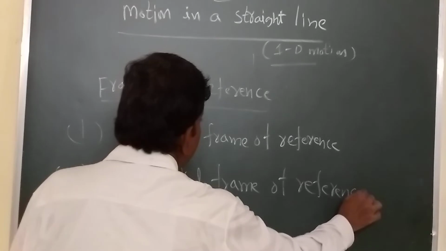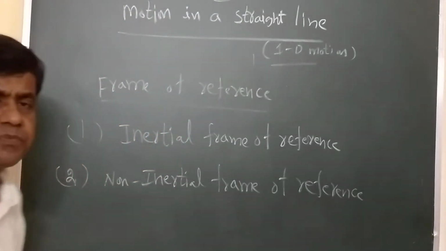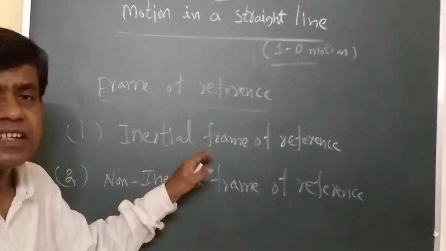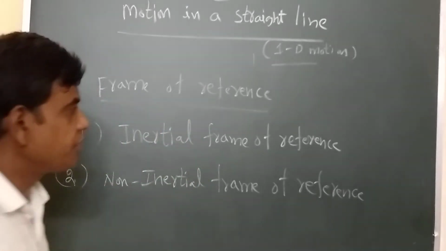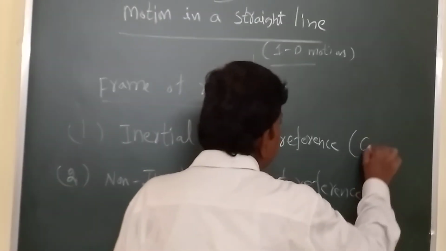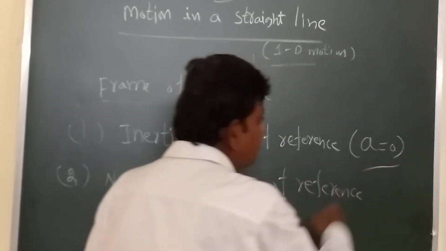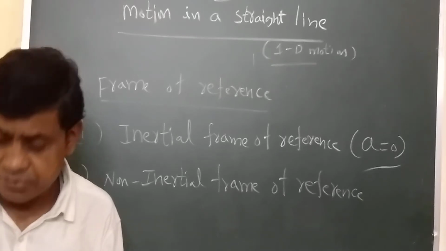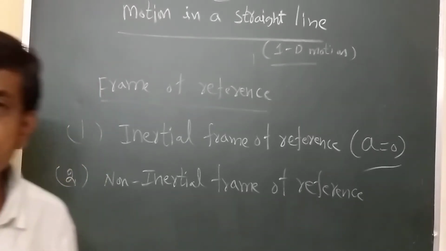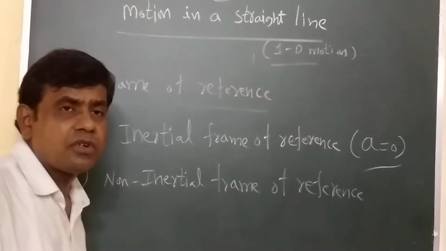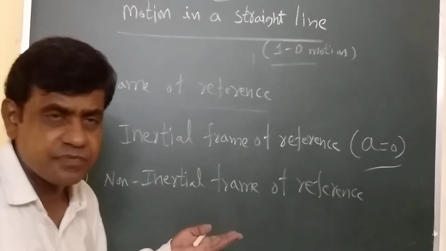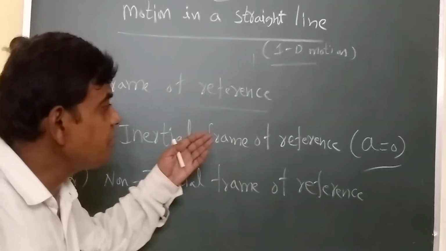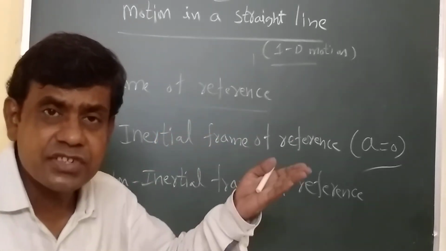So what is inertial frame of reference? It explains about acceleration being zero. Simply, any system whose acceleration is zero belongs to inertial frame of reference. Acceleration zero means, for example, one system is at rest, or one system is moving with uniform velocity.